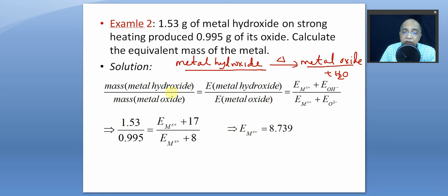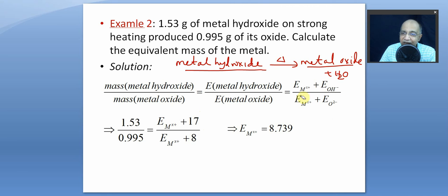So mass of metal hydroxide to mass of metal oxide equals equivalent mass of metal hydroxide by equivalent mass of metal oxide. This is split into X, the equivalent mass of the metal, plus the equivalent mass of hydroxide ion. Since its valency is 1, its equivalent mass is the ionic mass by 1, that is 17 by 1, 17. And the equivalent mass of oxide ion is 16 by 2, valency is 2, that is 8.